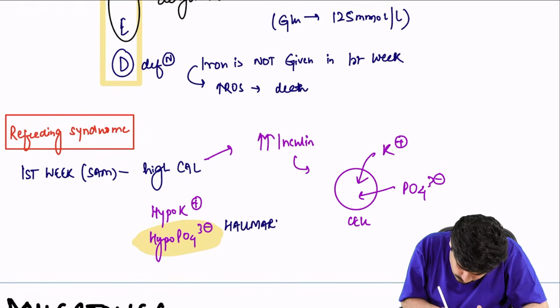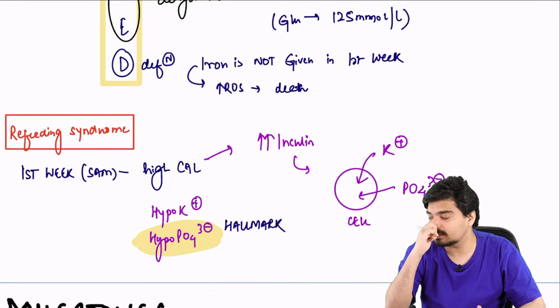Hypophosphatemia is considered the hallmark of refeeding syndrome.